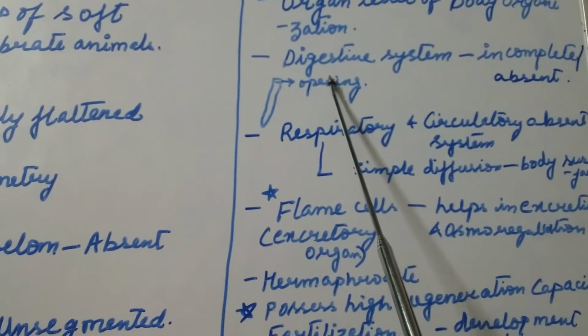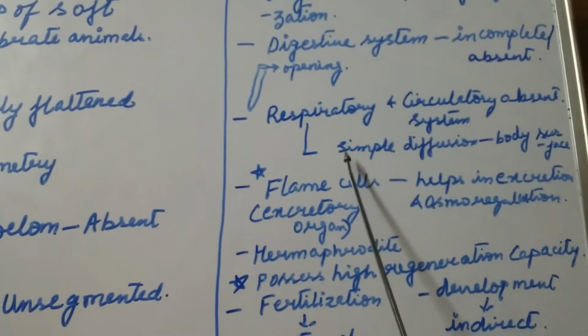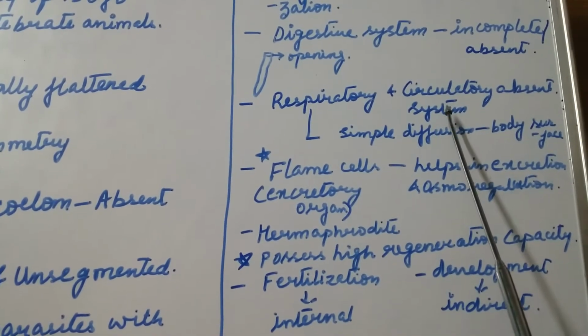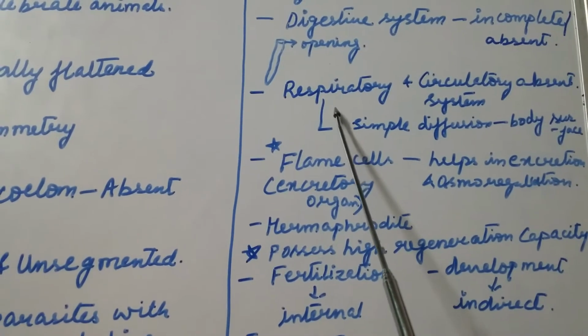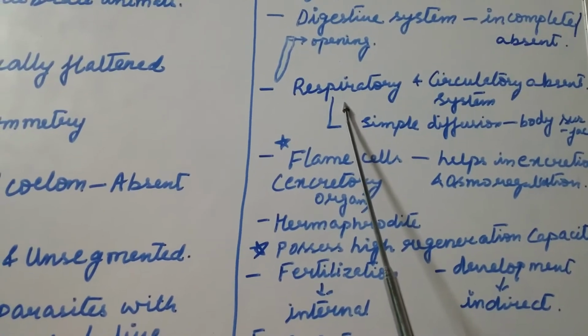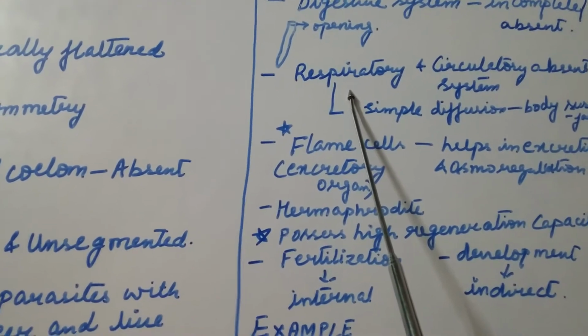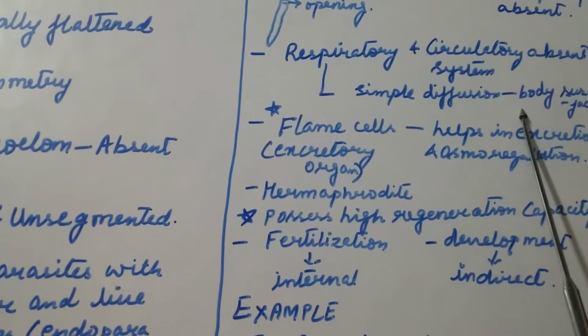So because of a single opening, it is called incomplete digestion. Respiratory and circulatory systems are absent, whereas respiration occurs with the help of simple diffusion through the body surfaces.